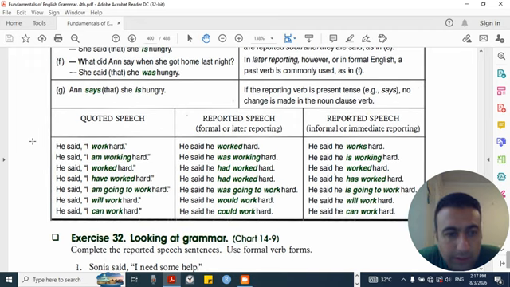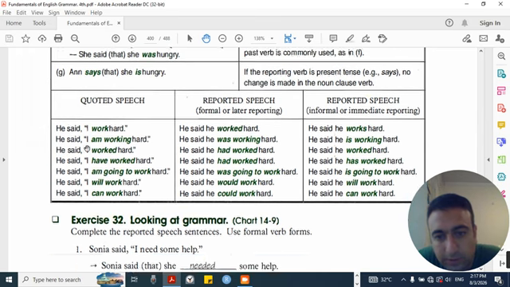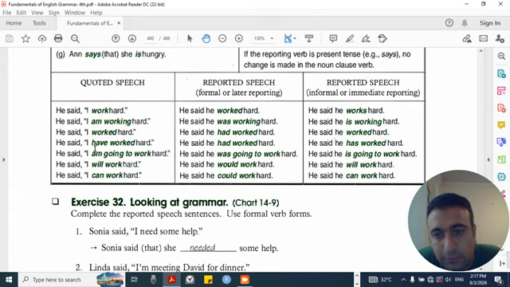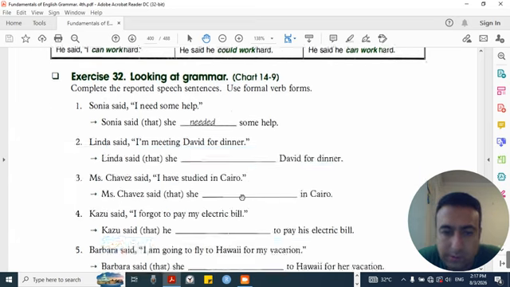He said, "I have worked hard." He said he had worked hard. He said he has worked hard. He said, "I am going to work hard." He said he was going to work hard. He said he is going to work hard. He said, "I will work hard." He said he would work hard. He said he will work hard. He said, "I can work hard." He said he could work hard. He said he can work hard.